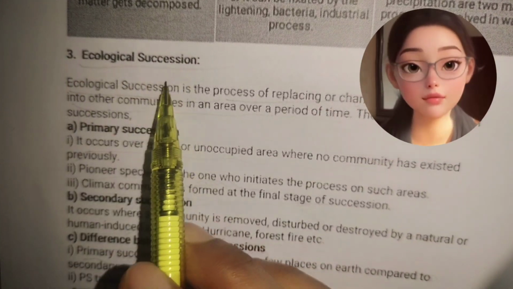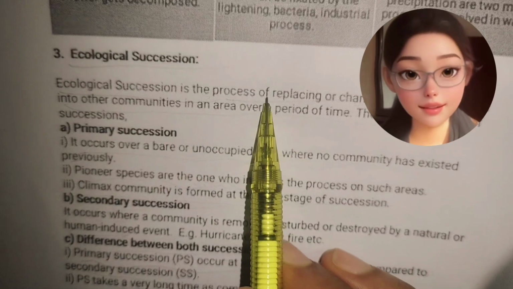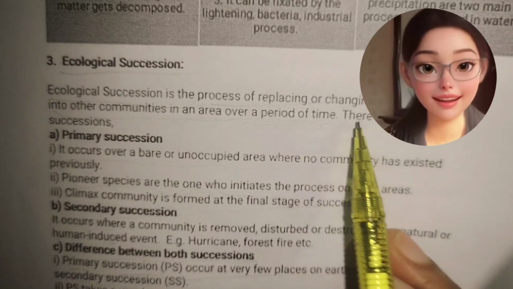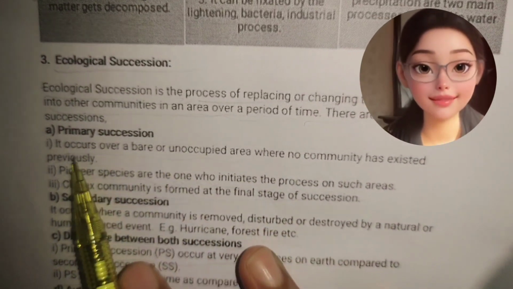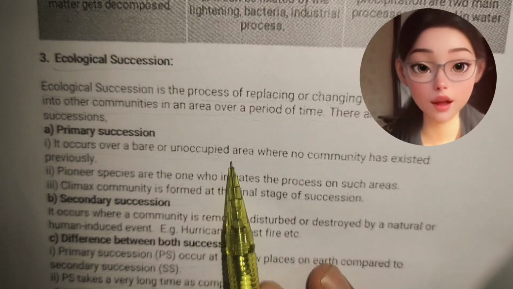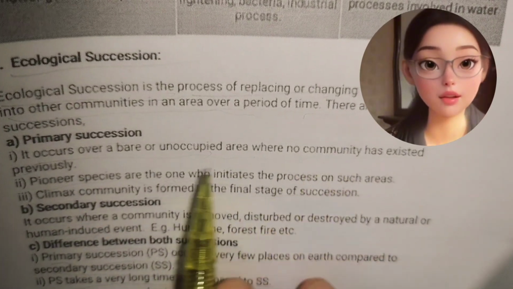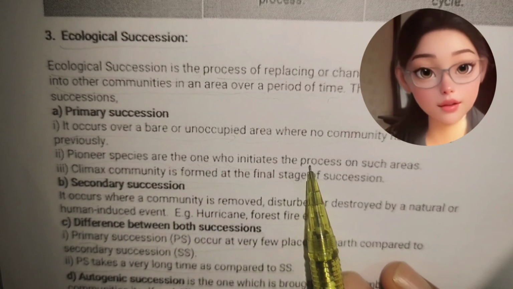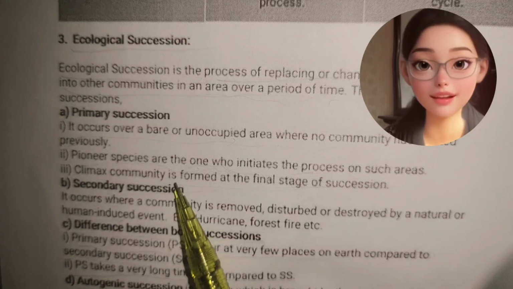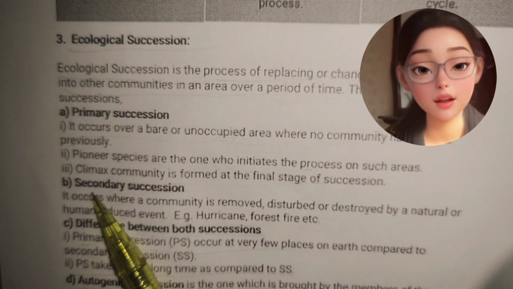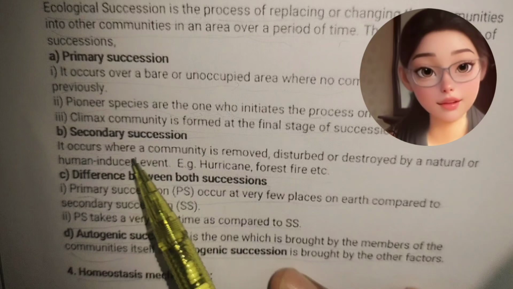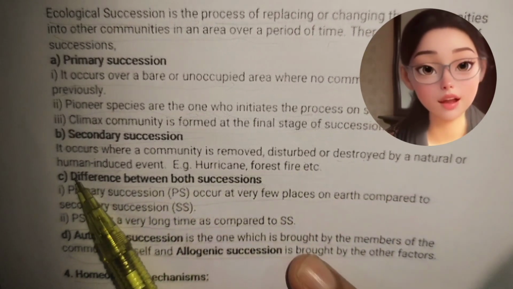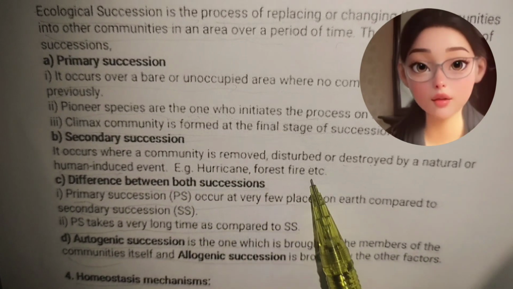Third one is ecological succession. Ecological succession is the process of replacing or changing the communities into other communities in an area over a period of time. There are two types of successions. Primary succession occurs over a bare or unoccupied area where no community has existed previously. Pioneer species are the ones who initiate the process on such areas. The climax community is formed at the final stage of succession. Secondary succession occurs where a community is removed, disturbed, or destroyed by a natural or human-induced event, for example hurricane, forest fire, etc.